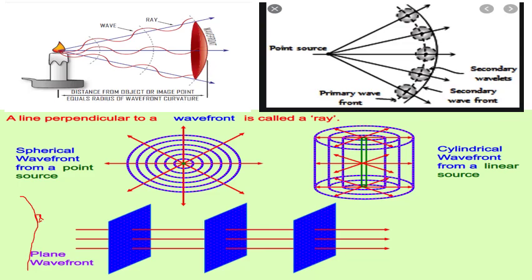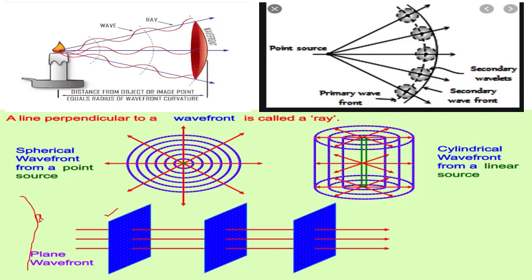So whenever the source is very far away from a person and produces a spherical wavefront, the part which comes towards the person is not spherical, it is rectangular. So we get a plane wavefront when the source is very far away from us. So these are the types of wavefront.